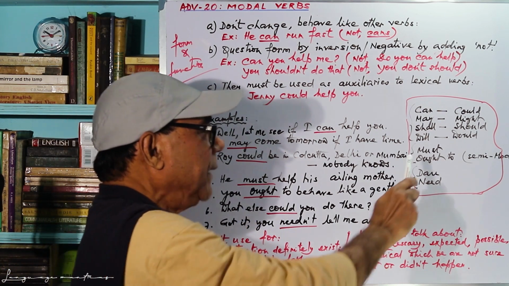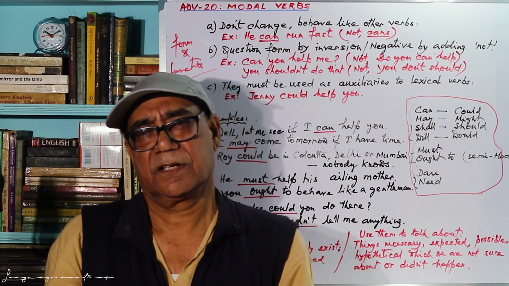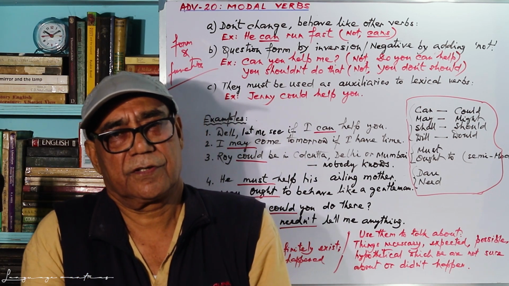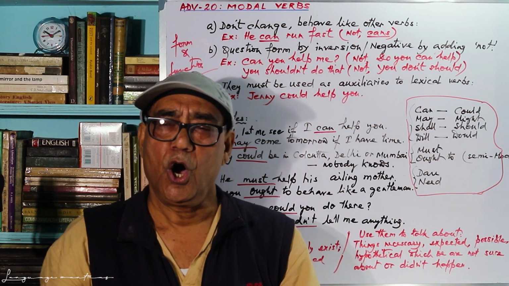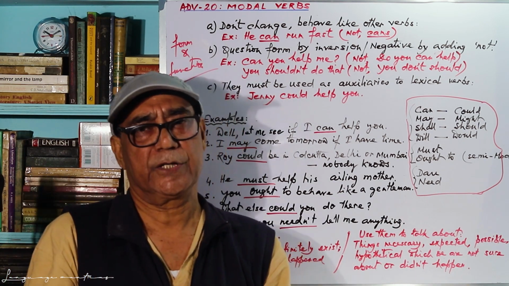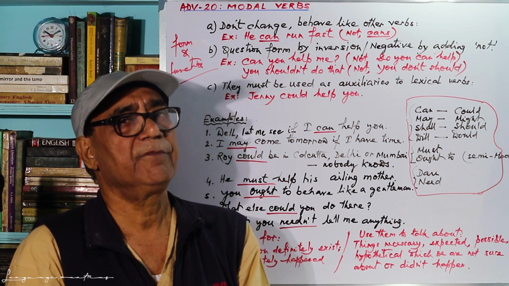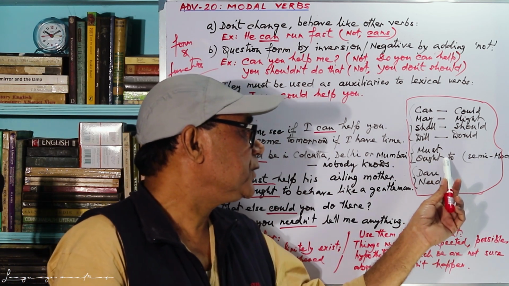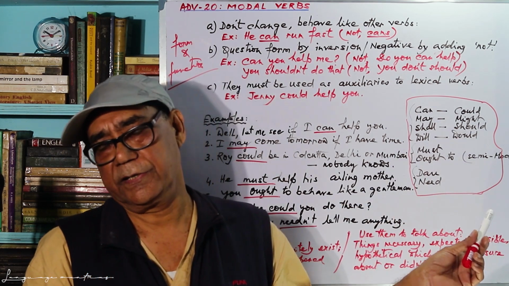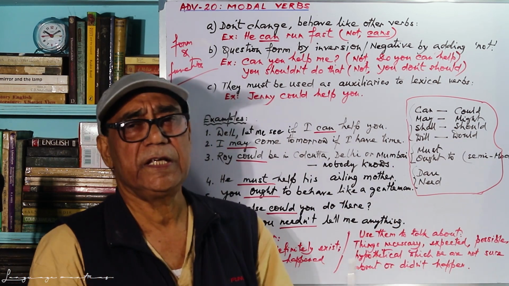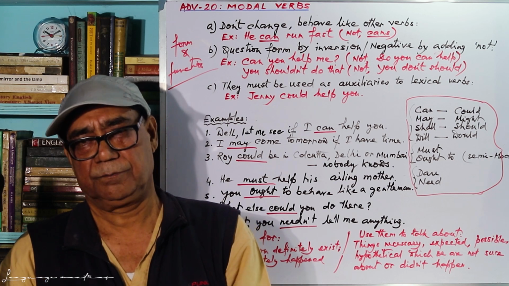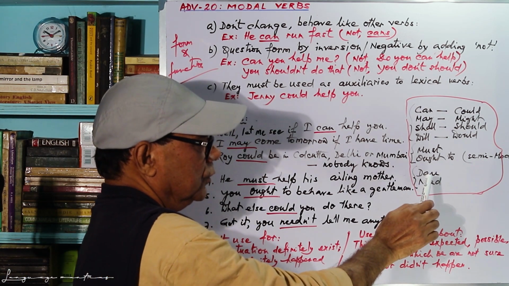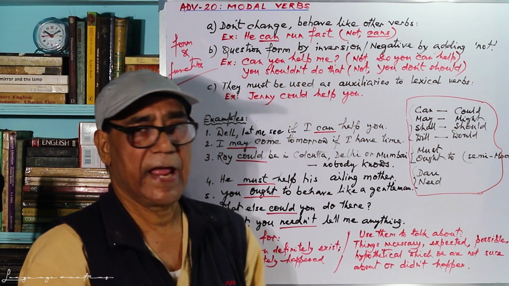Now, must is always single. It must be must only, nothing else. Then ought is always followed by to, and it does not have any other form. So because of this to, it is exceptional here. Ought to is treated as a semi-modal.